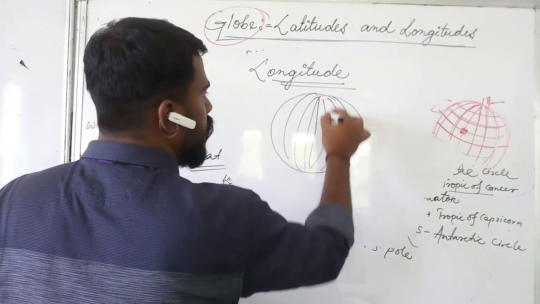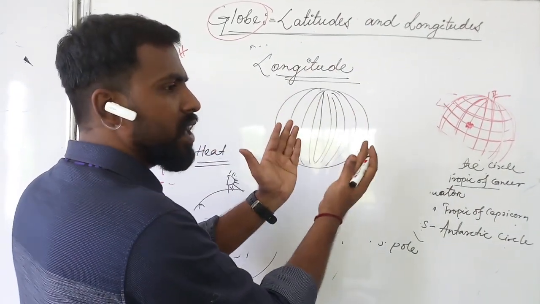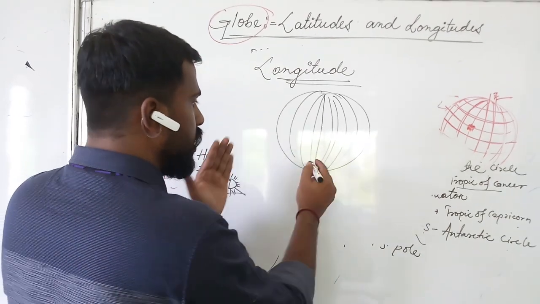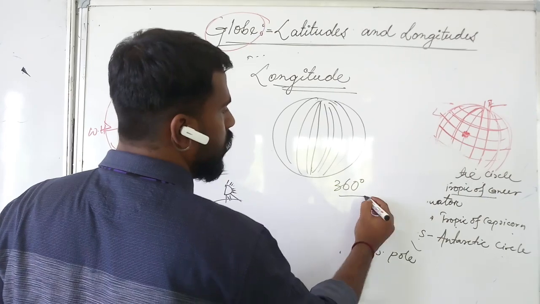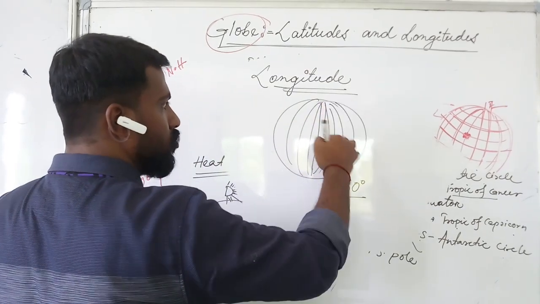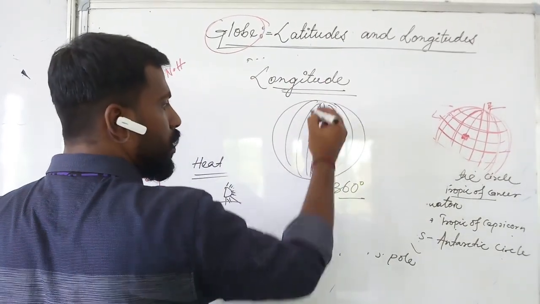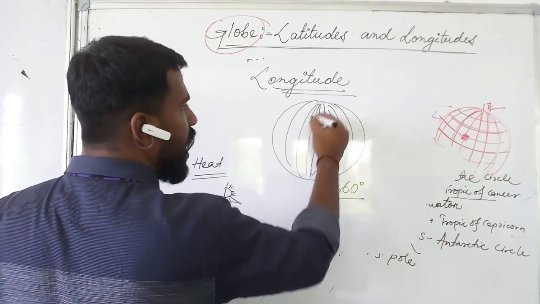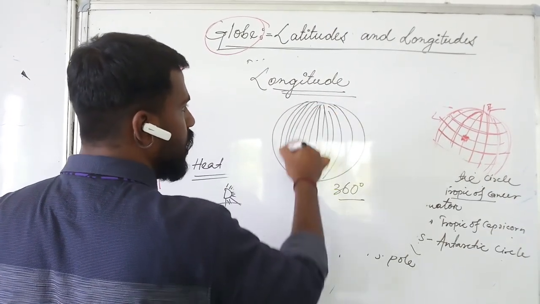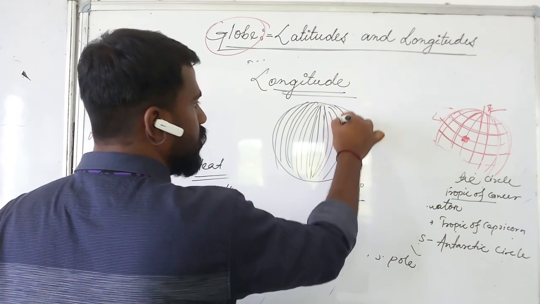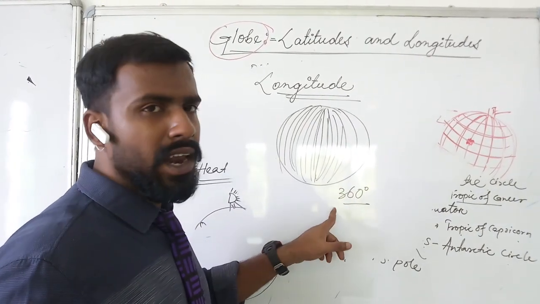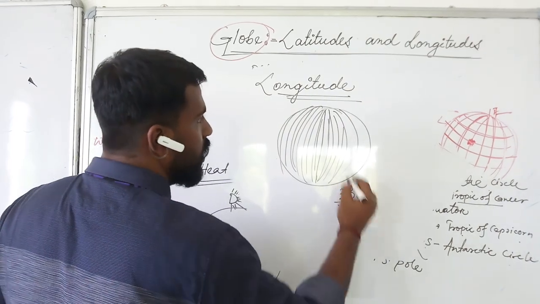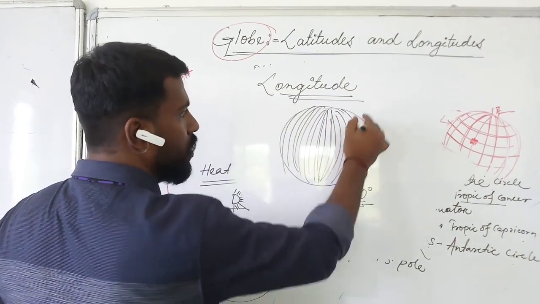And we know that one full circle is made up of 360 degree. Now earth is also a full circle. So in each degree we have one longitude. That means we have 360 longitudes. The number of longitudes is 360. In each degree we have one longitude, right?